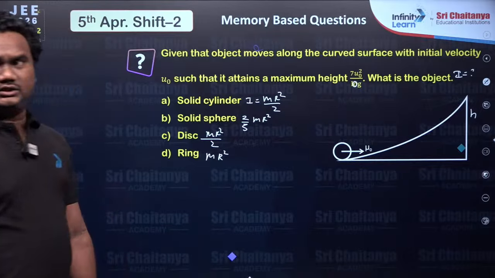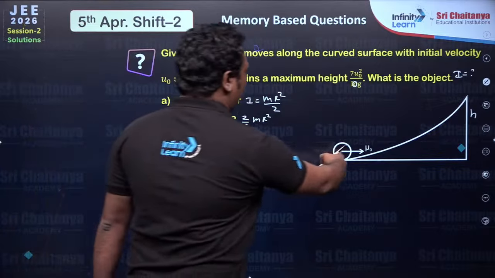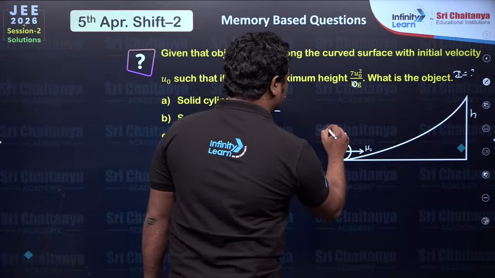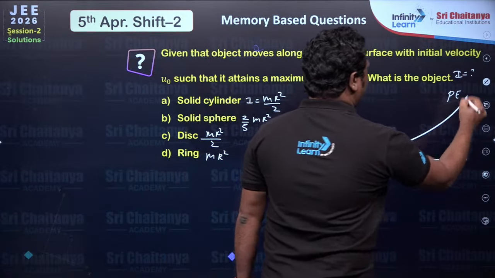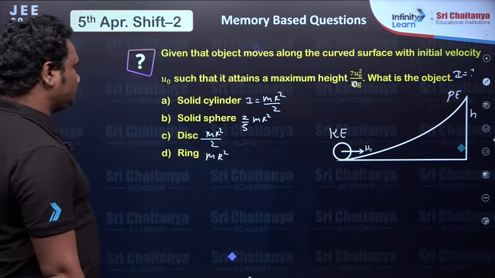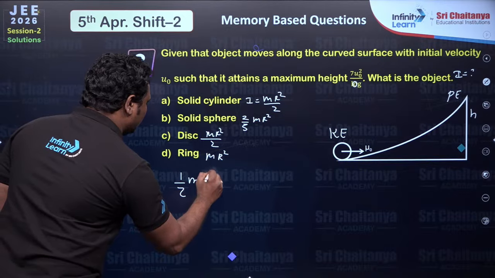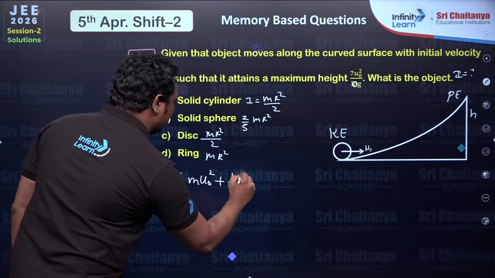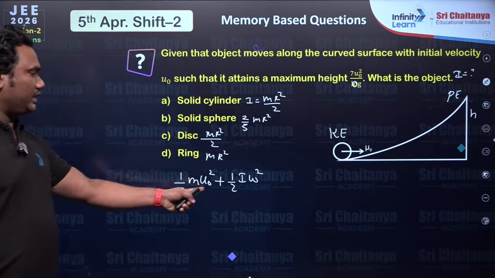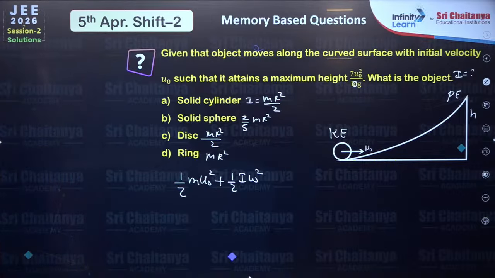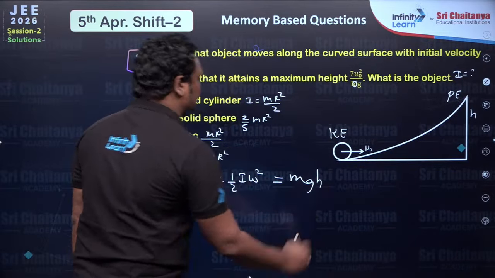So let us conserve energy, from top to bottom. Here you will have kinetic energy. This kinetic energy will become potential energy here. So what is the kinetic energy? Half m u0 square plus half I omega square. Translational kinetic energy plus rotational kinetic energy is equal to potential energy m g h.